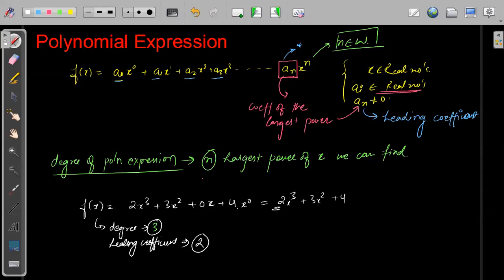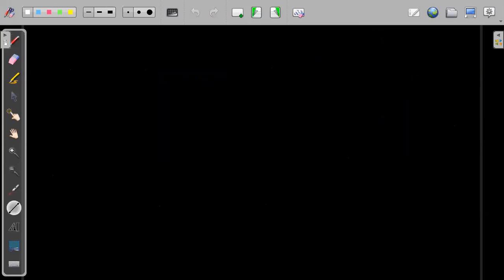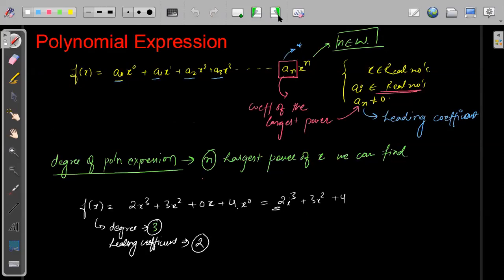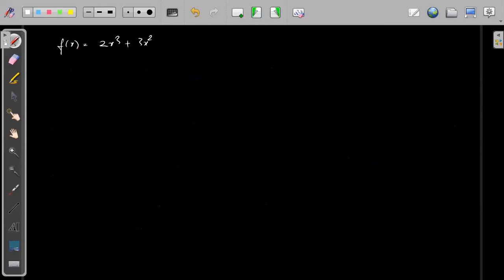Now we will see how this polynomial we can express on the x and y axis. First we have f of x equals 2x cube plus 3x square plus 4.